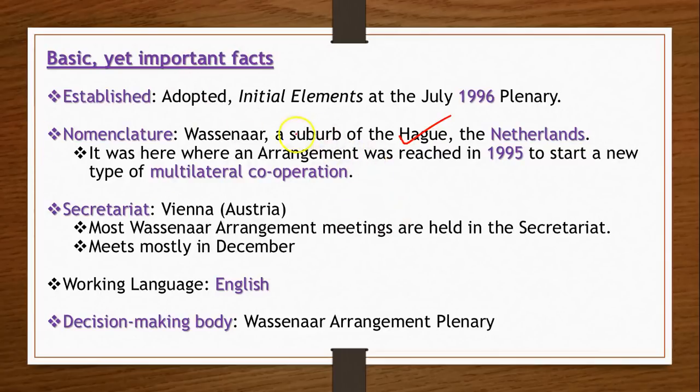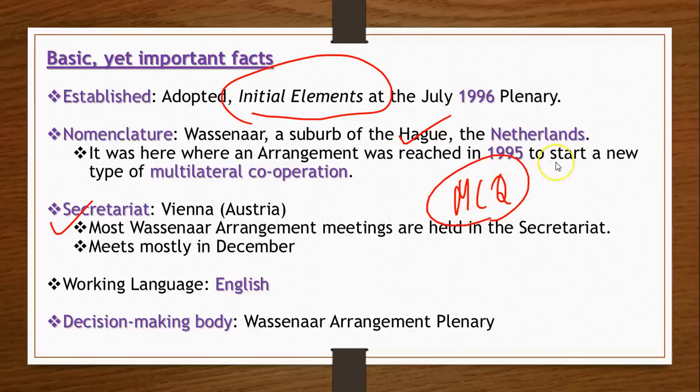When the initial elements were adopted in July 1996, this thing came into existence. Now remember the secretariat. These are basic information about this Wassenaar arrangement, but they are very important. Many times you find this sort of thing in MCQs, so please pay attention to this.